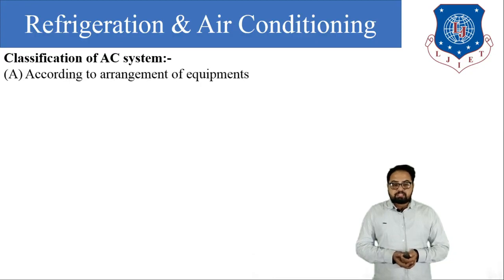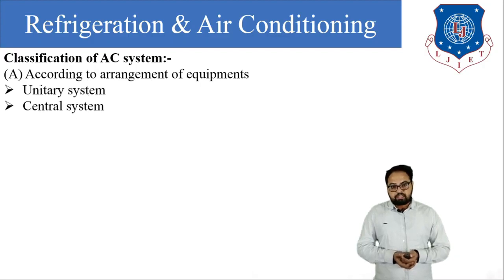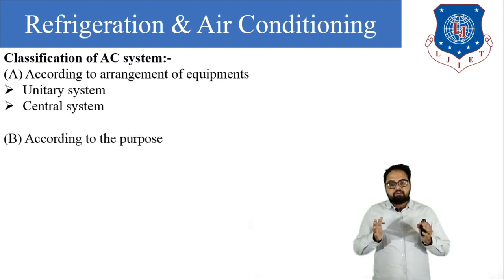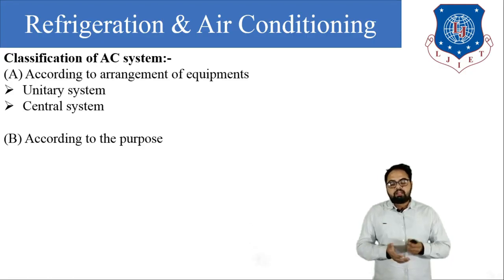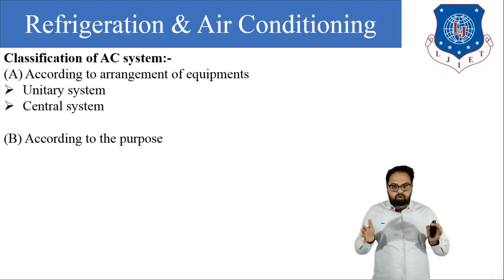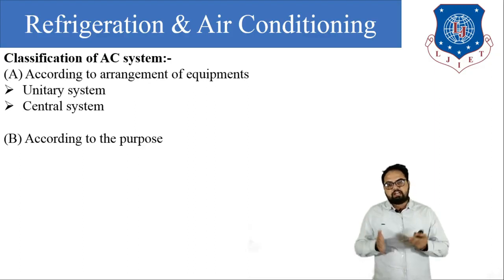On which basis is the air conditioning system classified? Air conditioning system is classified according to arrangement of the equipment into two categories. The first is unitary system and the second is central system. In unitary system, the indoor unit and outdoor unit and all the components are designed as a single unit. And in central air conditioning, the whole air conditioning plant is fitted centrally.